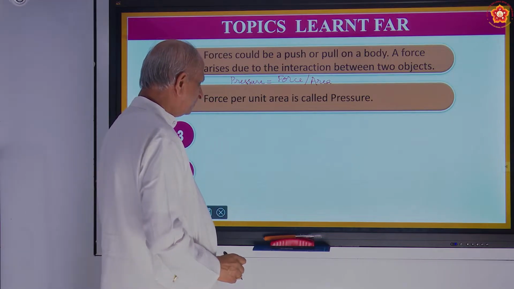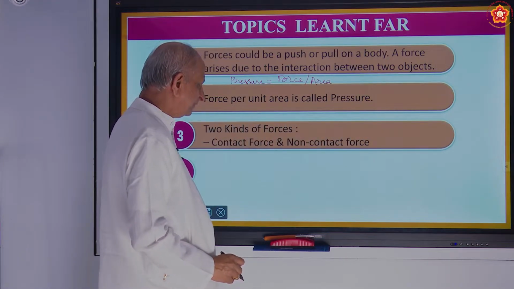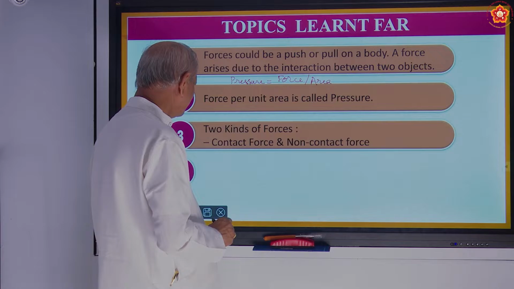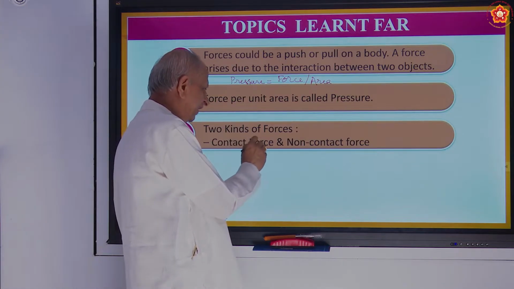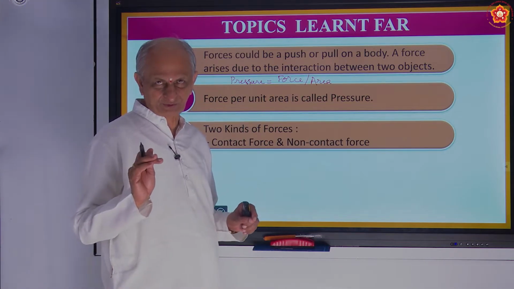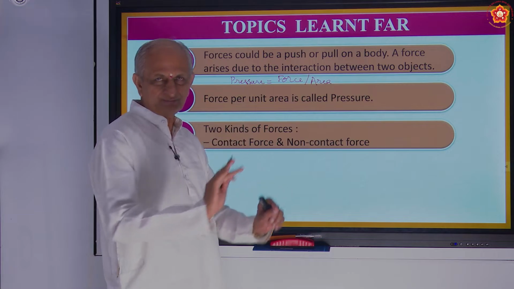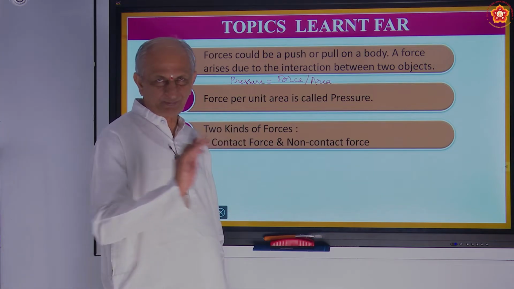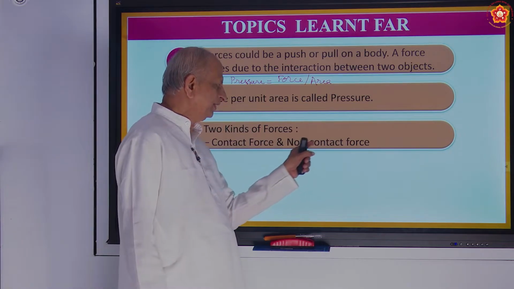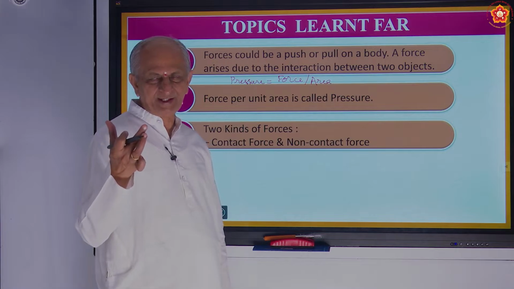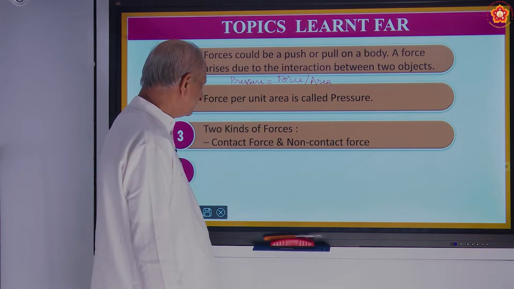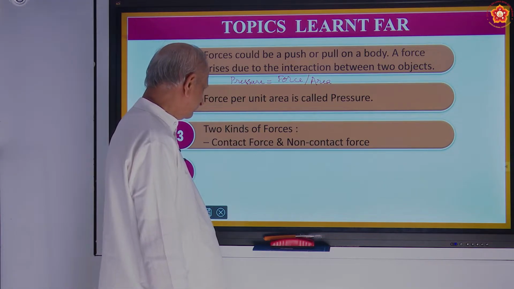Okay? And also we have seen about atmospheric pressure, pressure in the liquids and gases and so on. And also we have studied about contact forces and non-contact forces. The forces like muscular force, where they are touching a body, pushing or pulling, there is a contact. That is called contact force. Non-contact means, for example, magnetic force, electrostatic force, gravitational force, they are all called non-contact force.